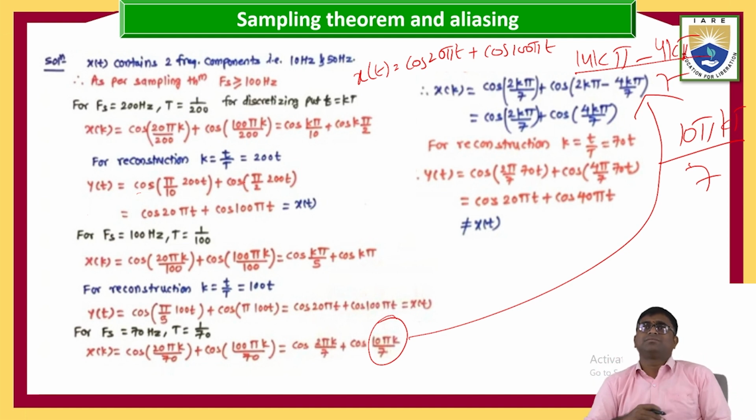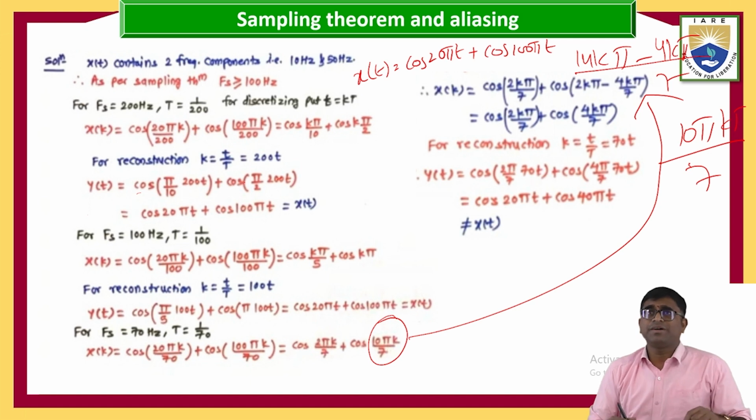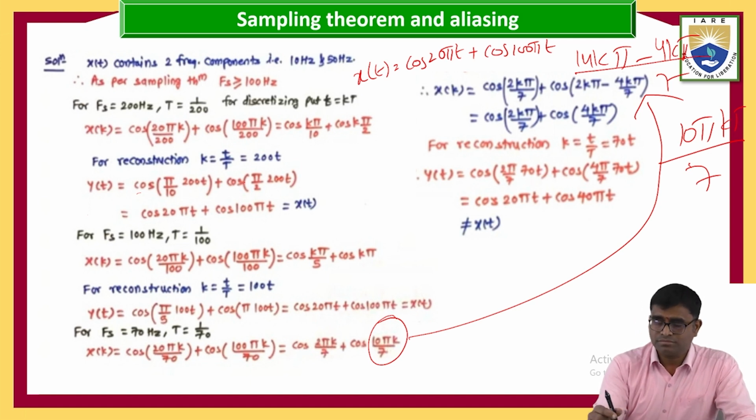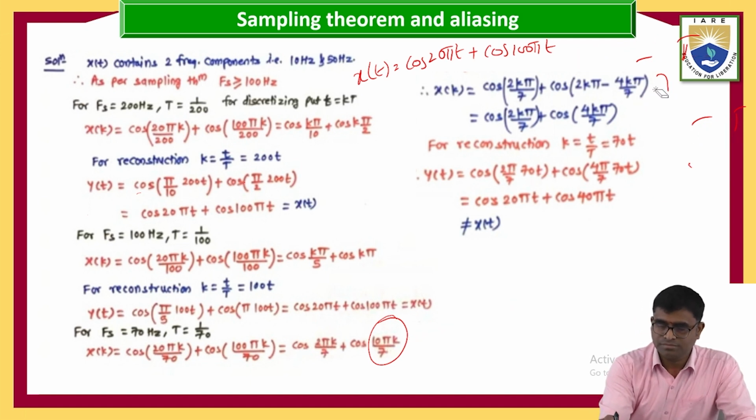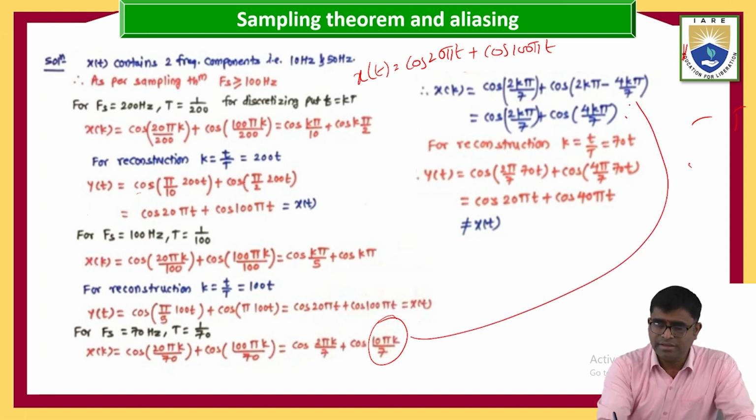That's why I am splitting like this. See what happened to this one. So I am splitting this one like this. After that, see cos 2 pi by T. So what happened to this one? This is going to be cos 2 pi minus k by T, so it is going to be neglected.